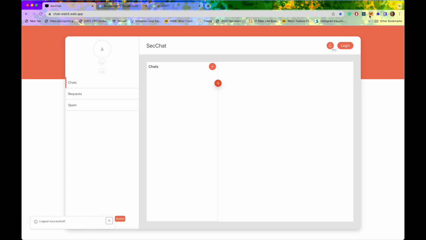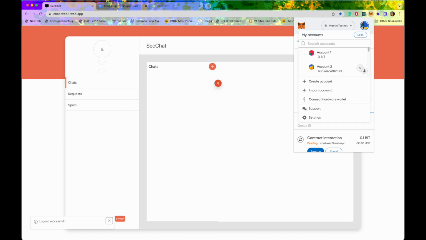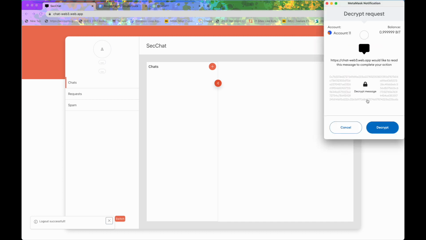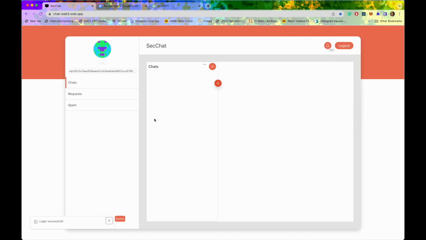Now log out, and change to the receiver. The receiver should have received that message, "hi from account 12 to account 11." So we switch to that, press the login button as the receiver, and decrypt this public encryption key, and here you can see that it will come in as a request. In the request we got one message here. Yes, see that, "hi from account 12 to account 11."